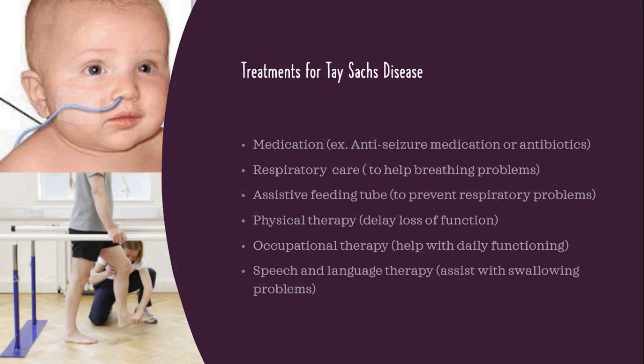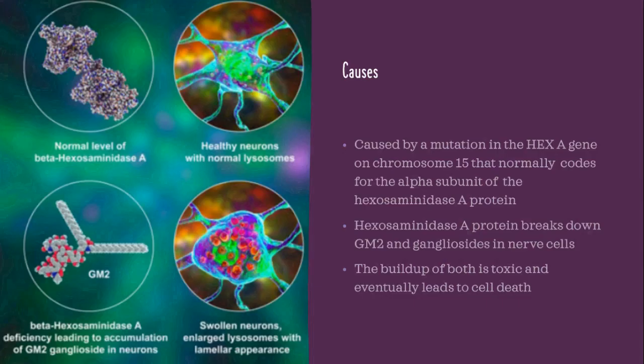In this first image we have here in the top left is a baby with an assistive feeding tube that goes through the nose, supplying food directly to the stomach. Another example of an assistive feeding tube is one that goes directly into the stomach. In this other image in the bottom left here, we have a person at a physical therapy clinic using parallel bars to support them in walking.